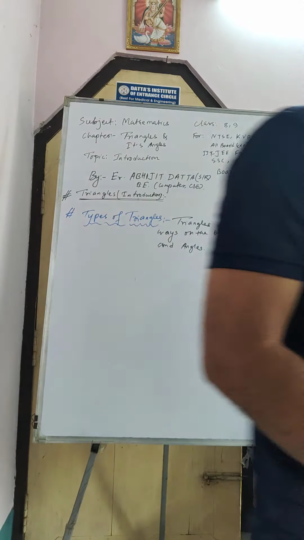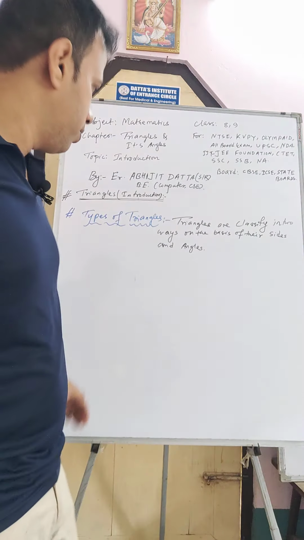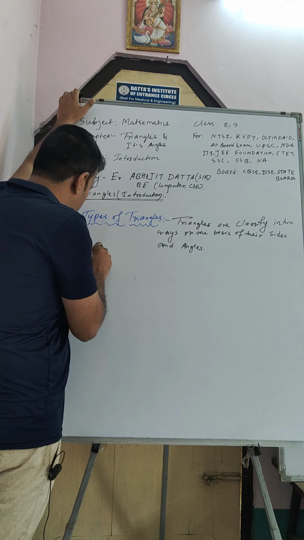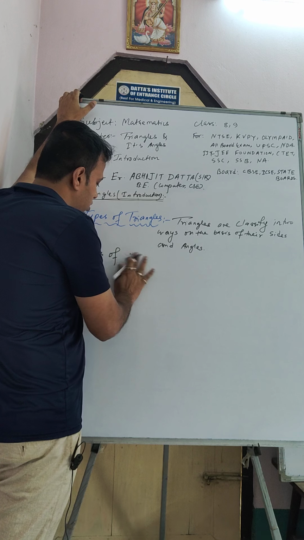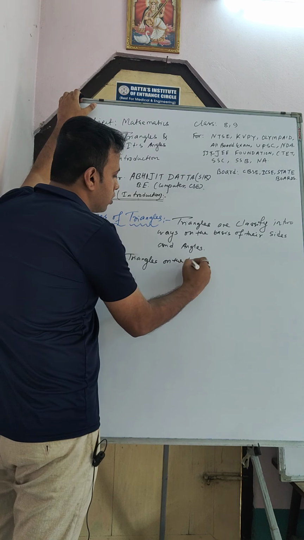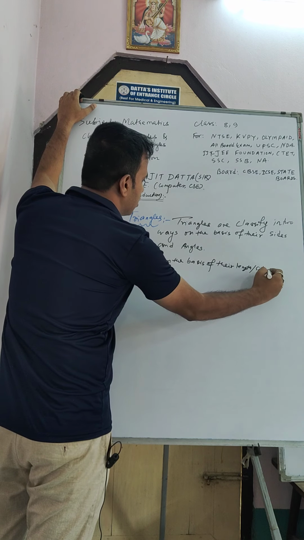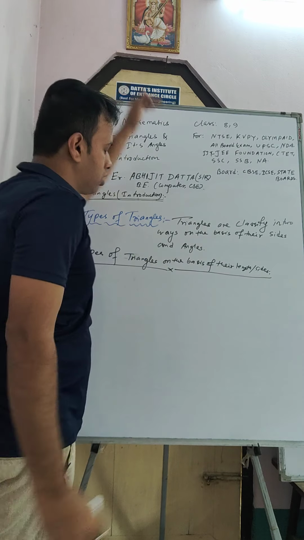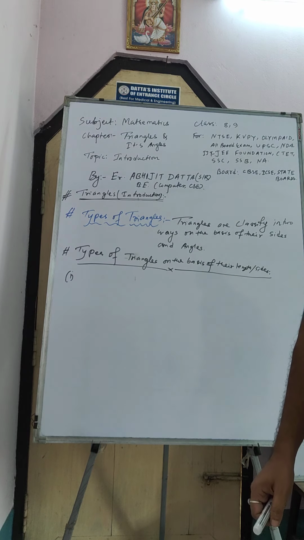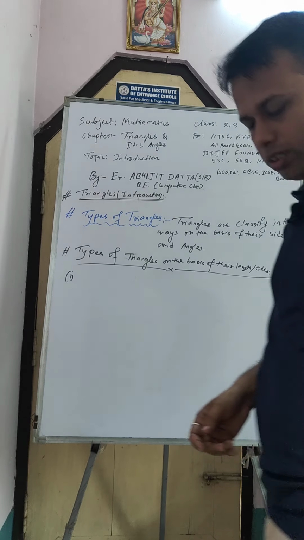Okay, so let's try. Now we will learn the types of triangles on the basis of their length or sides. Number one is the scalene triangle.